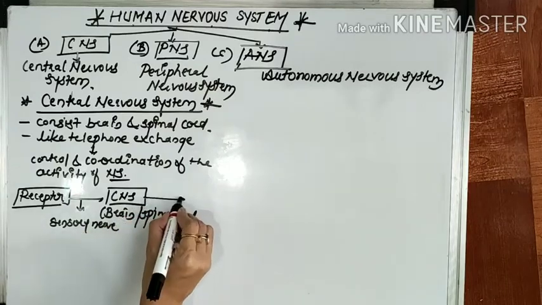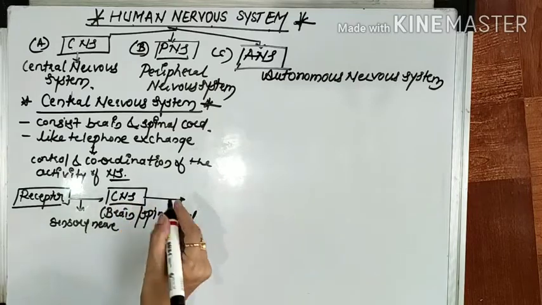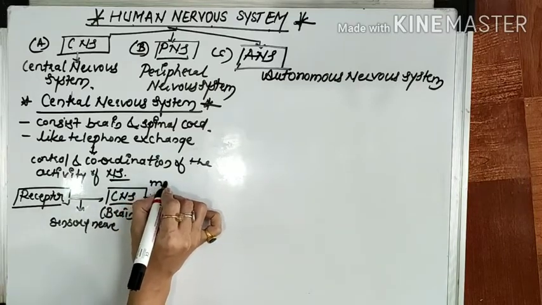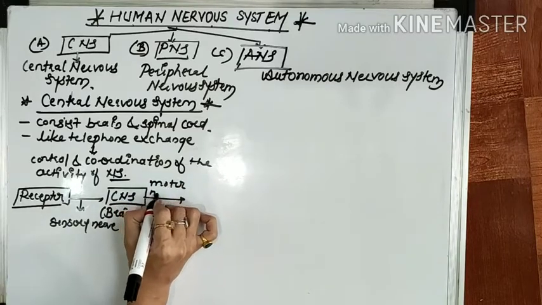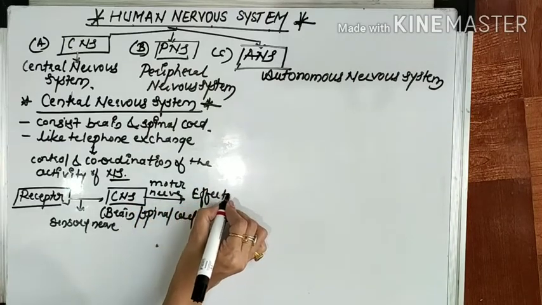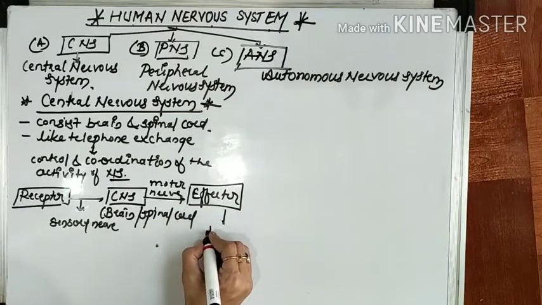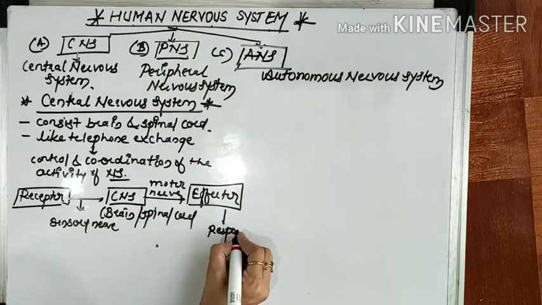And from the central nervous system, through the motor nerves, it goes to the effector organ and shows its response.